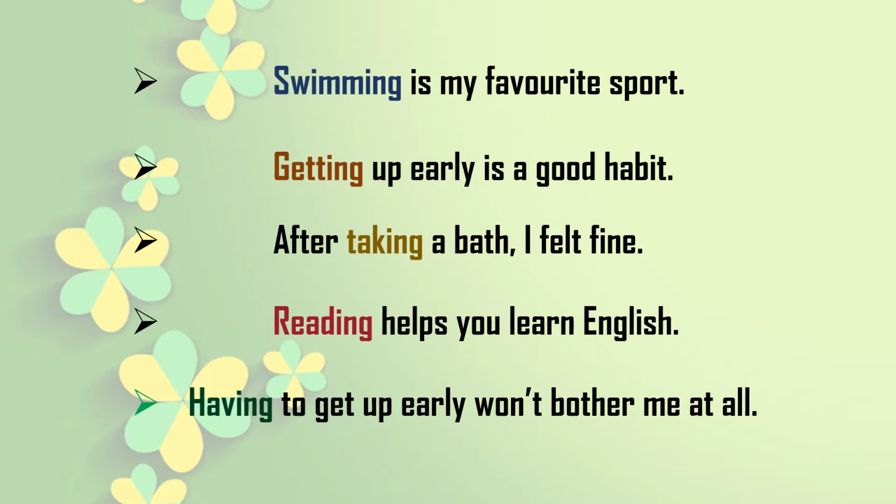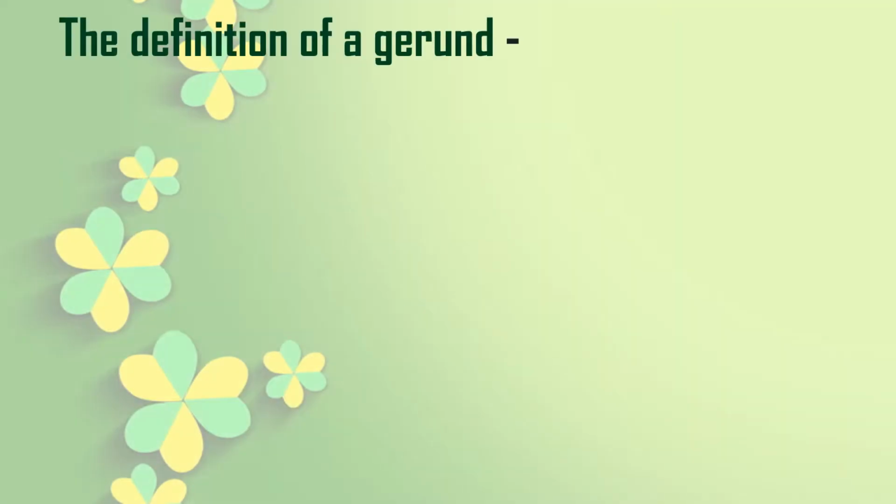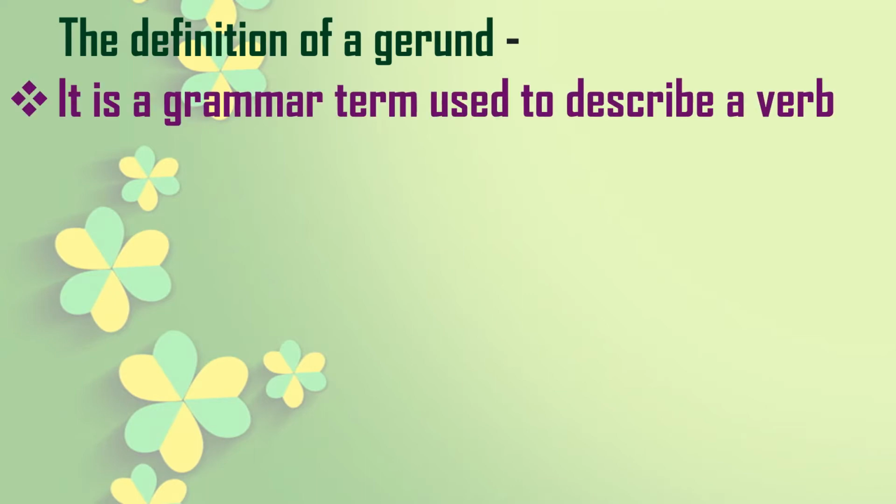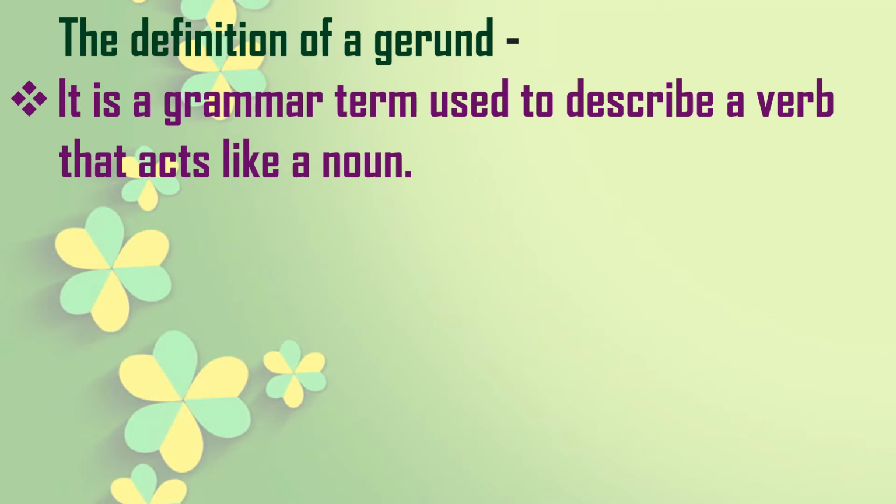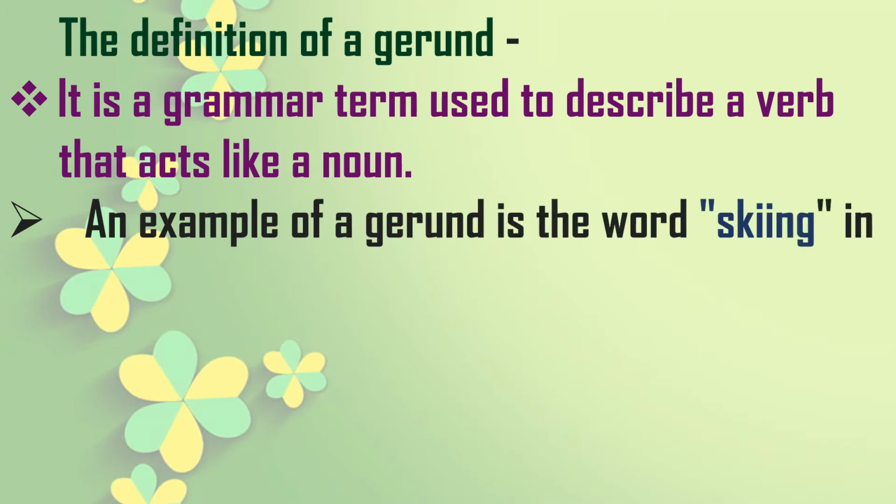So let's see in detail what the gerund is. Now we will see one definition of the gerund. It is a grammar term used to describe a verb that acts like a noun. Basically it is a verb, but in sentences, when it acts like a noun, it is known as a gerund. We will see one example with the word skiing. Skiing is an action word, but when it comes in the sentence and plays the role of a gerund, see how it arises in the sentence.